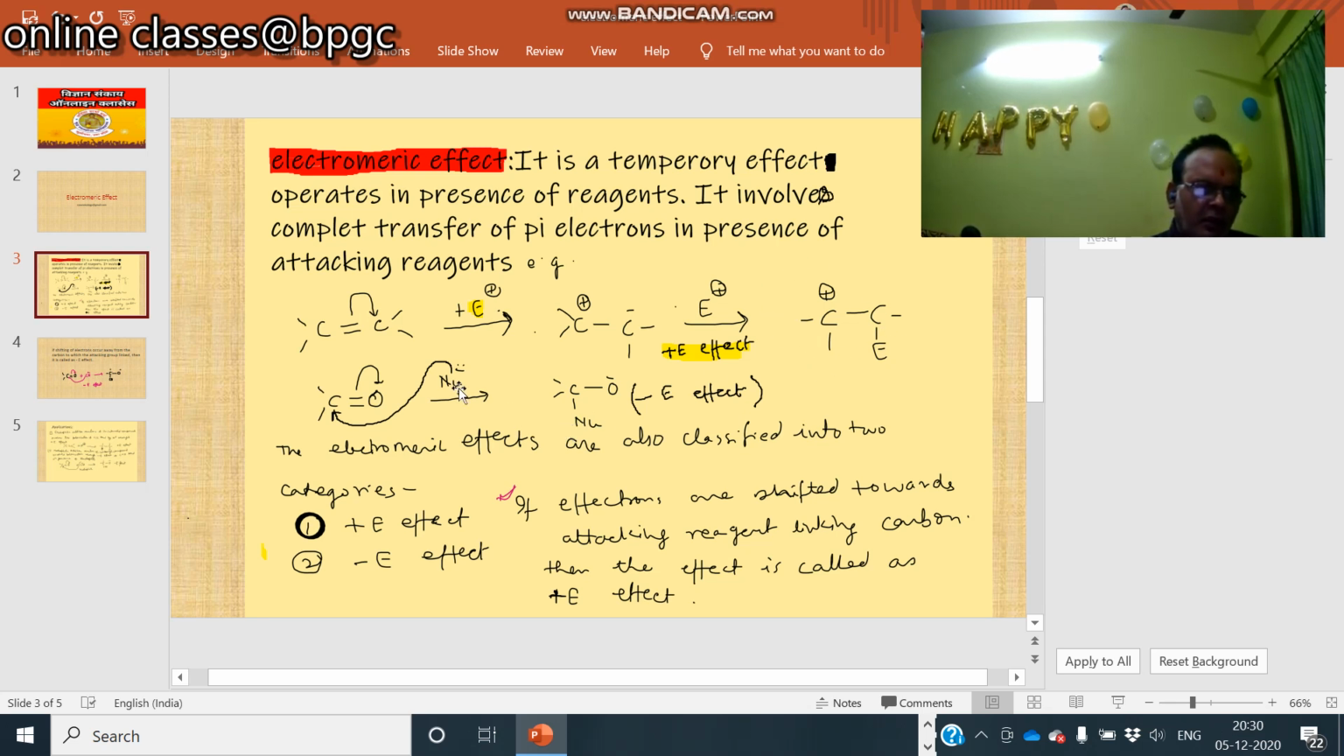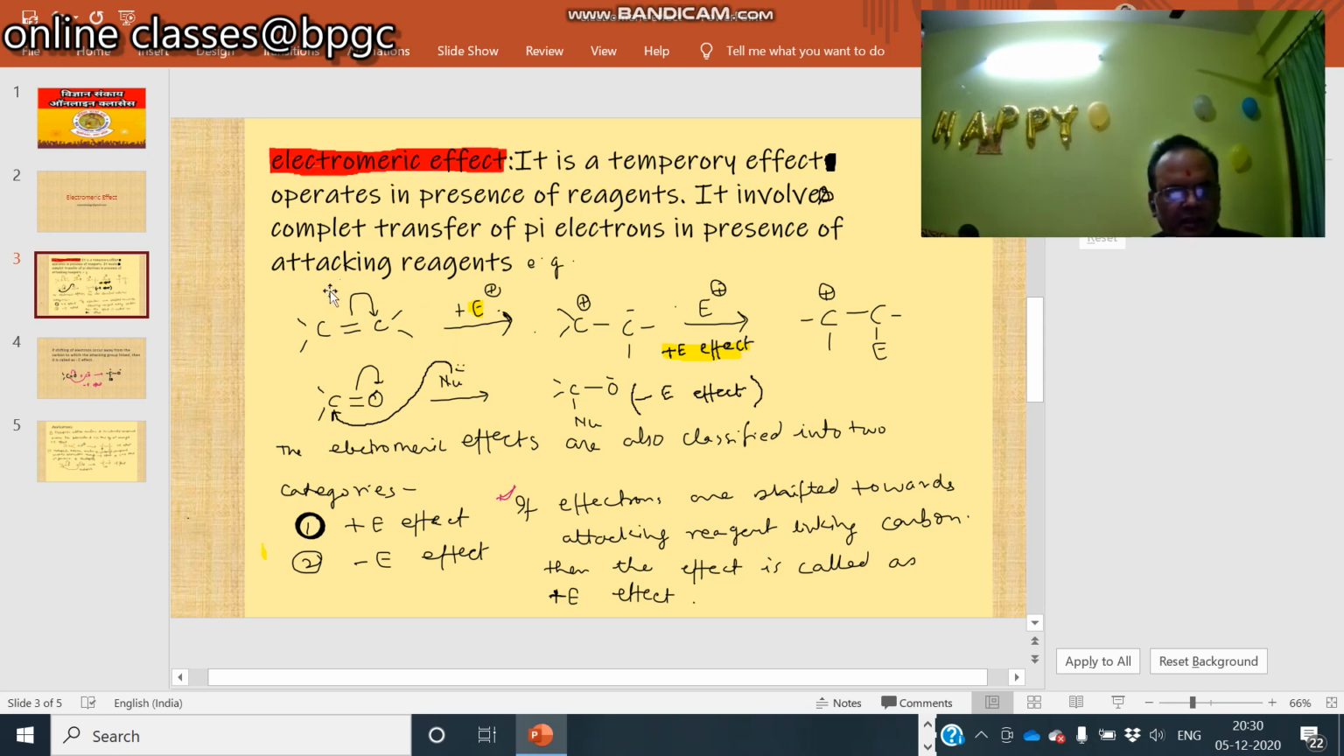Similarly, when a nucleophile is attacked on carbon-oxygen double bond, that is the carbonyl carbon, the nucleophile links with carbonyl carbon, and the pi electrons of CO double bond is shifted to the oxygen. There is a complete transfer of electron occurs here also from carbon to oxygen, and here also carbon to carbon.